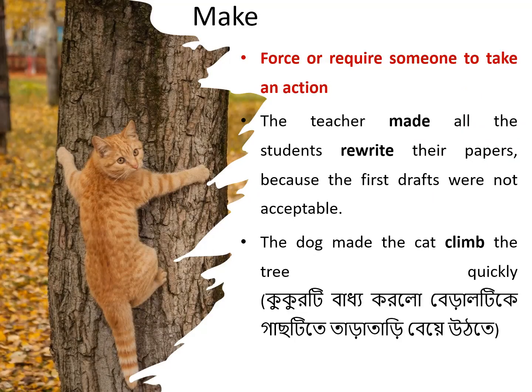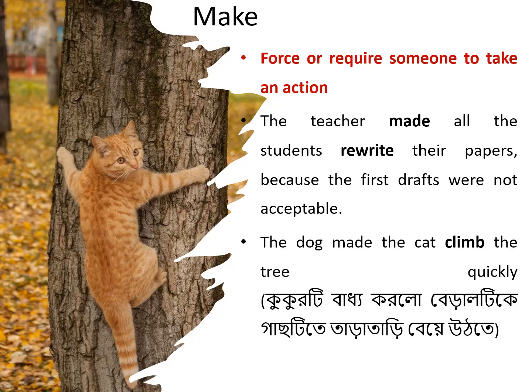Okay, now I have already given you some examples at the beginning of the classes. The cat. Here you see that the cat is climbing the tree. So what might be the reason behind its climbing the tree? So the cat climbs the tree not willingly. The cat climbs the tree not for its own interest. It means someone or something forces it to climb the tree.